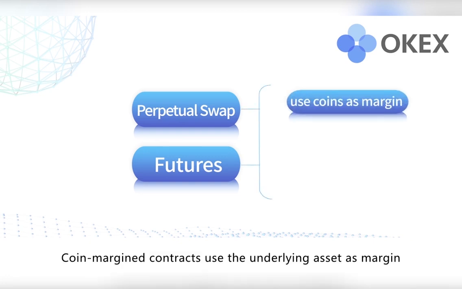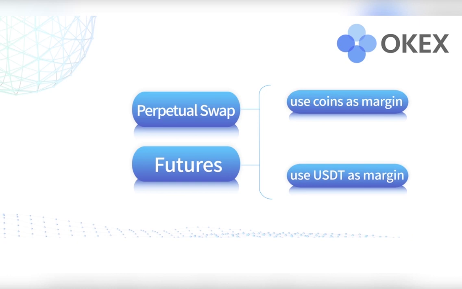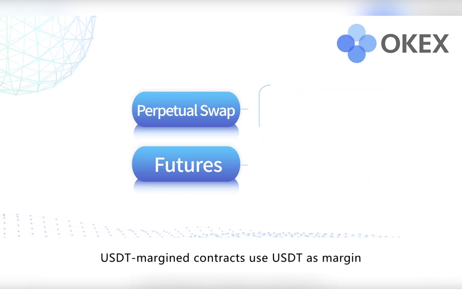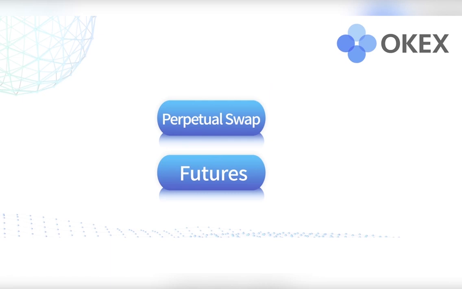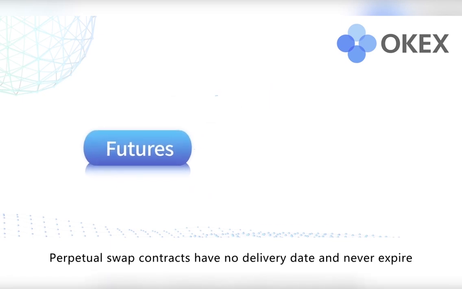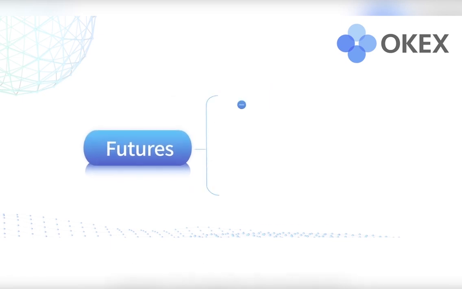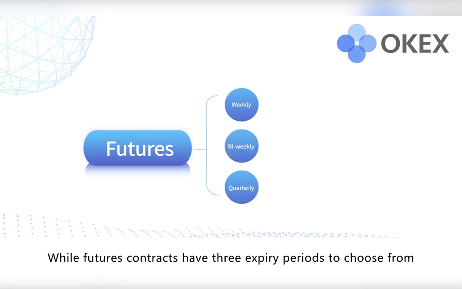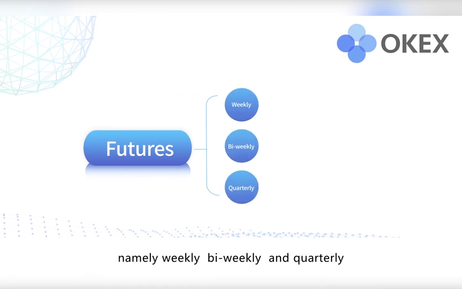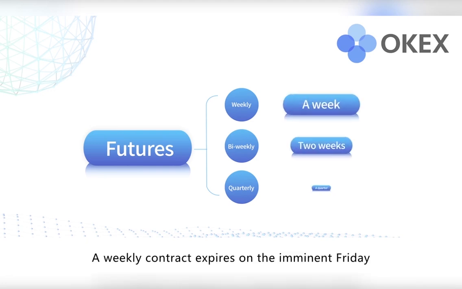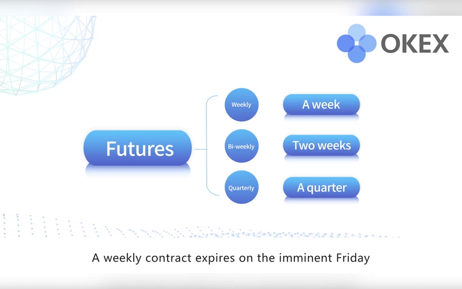Coin margin contracts use the underlying asset as margin. USDT margin contracts use USDT as margin. Perpetual swap contracts have no delivery date and never expire, while future contracts have 3 expiry periods to choose from, namely weekly, bi-weekly, and quarterly. A weekly contract expires on the imminent Friday, a bi-weekly contract expires on the next Friday, and a quarterly contract expires on the last Friday of March, June, September, or December.